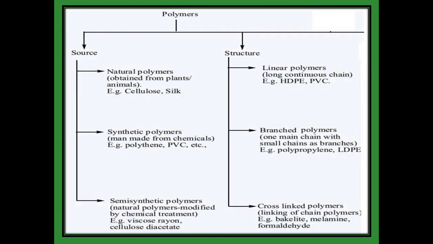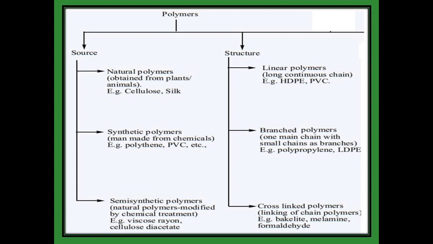Some polymers are obtained from plants and animals; they are called natural polymers. Example: cellulose and silk. Some polymers are prepared from chemicals; they are called synthetic polymers. Example: polythene, PVC, etc. Another type is semi-synthetic, where half of the material comes from chemicals and half from natural sources. For example, viscose rayon and cellulose diacetate.